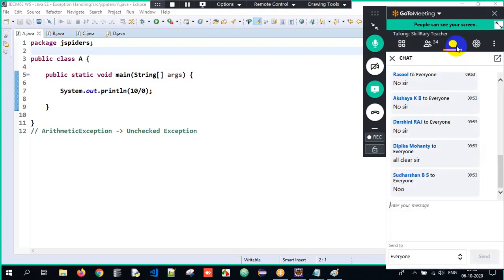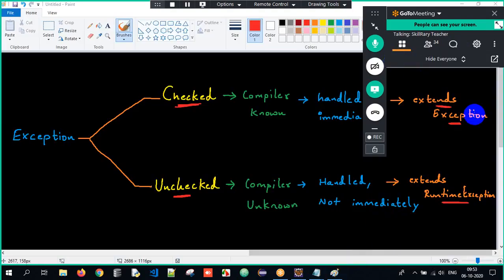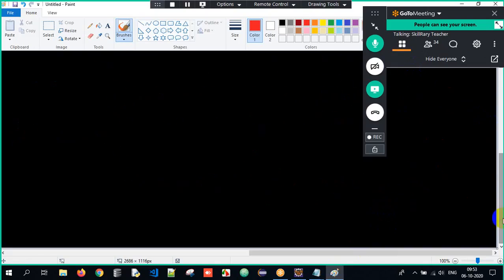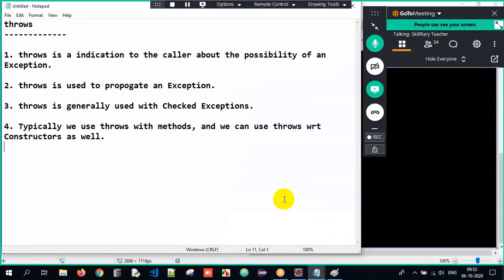But the most important topic which we are supposed to discuss in today's session is the throws keyword. What is throws? What is the advantage of throws? We just need to understand everything. Look at the definition I have here, read it once, and I'll explain it. Throws is an indication to the caller about the possibility of an exception. In other words, it is used to propagate an exception. Generally, throws is used with checked exceptions, and we use it with methods only, but we can use it with constructors as well.